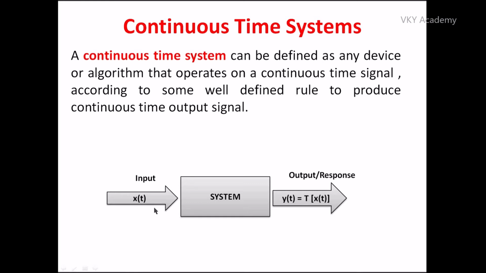Now if this input signal is given to the system whose property is not known to us, it produces some output y of t, and this output is generated after some processing on the input signal. So T of x of t is actually my y of t, that is my output, or you can say the response.